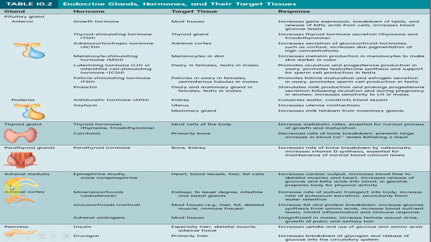Then we move on to the adrenal gland, which is located on the top of the kidney. Adrenal medulla, the middle part is your medulla. This primarily contains epinephrine, mostly, but norepinephrine can also be there. It has a lot of activities, you guys need to study this. It works on heart cells, increases cardiac output, increases blood flow to skeletal muscles and heart, increases release of glucose and fatty acids into blood, in general repairs body activity, etc.